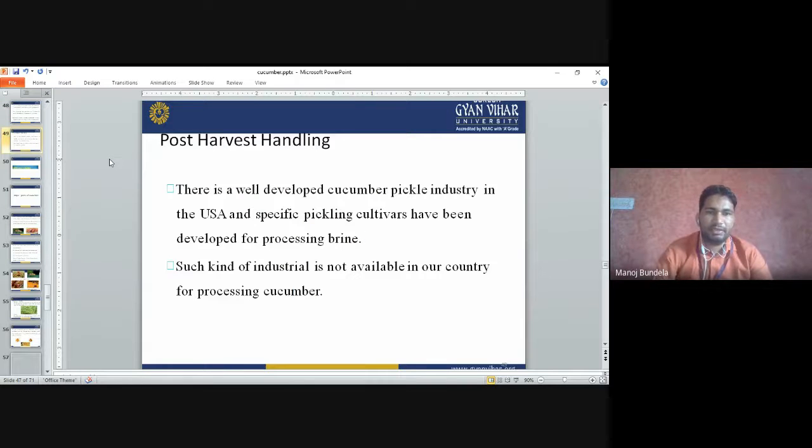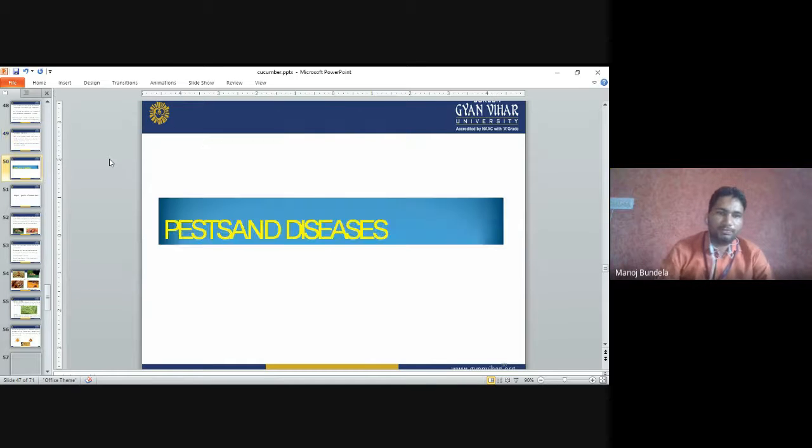Post-harvest handling. There is a well-developed cucumber pickles industry in the USA, and specific pickling cultivars have been developed for processing. Such kind of industries is not available in our countries for the processing of cucumber. Many processing industries are available in the US for the preparation of pickle, but in India they are not available.